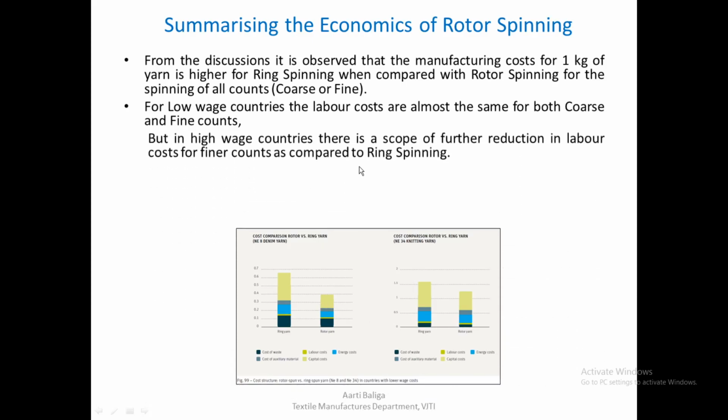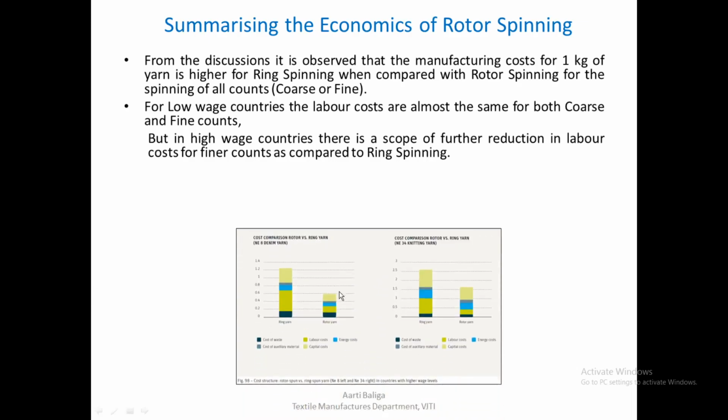But in high wage countries, there is scope for further reduction in labor costs for fine counts as compared to ring spinning. When we come to a high wage country, this is the labor cost for ring spinning for coarse counts, and this is the cost for labor on rotor spinning. You can see that there is a huge difference.